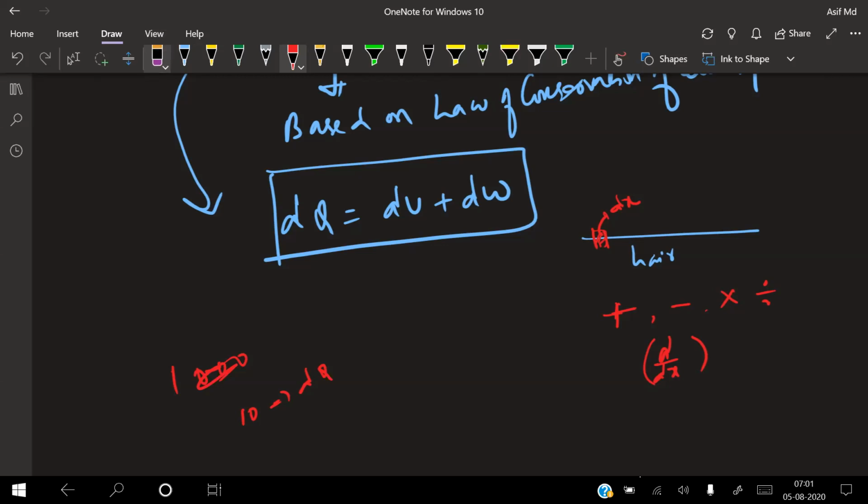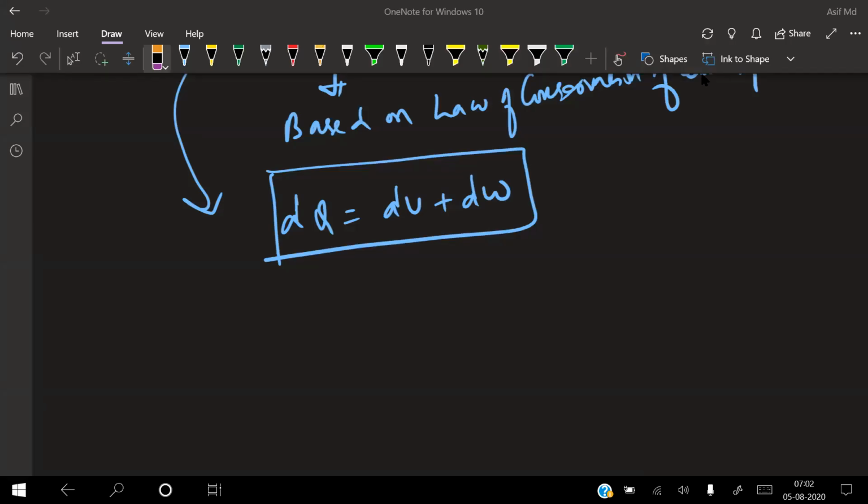So that is about the first law of thermodynamics. It is based upon the law of conservation of energy. So we got the first law of thermodynamics: delta Q is equal to delta U plus delta W. Clear so far? Let us go to the sign conventions of this.